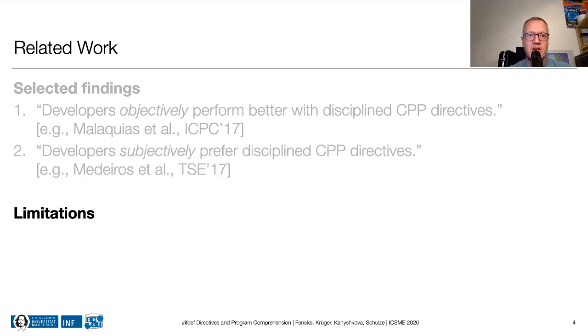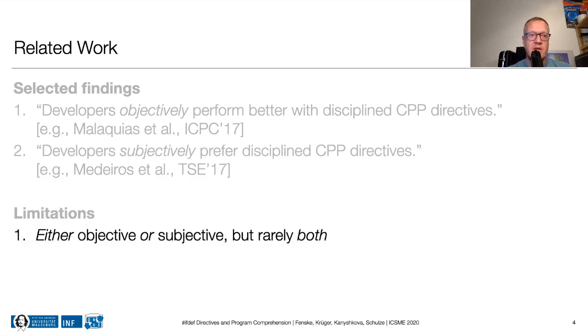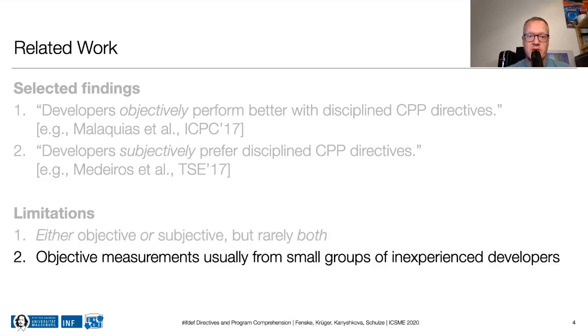So what are the limitations of the existing experiments? Well, we see two things. First, almost all of these experiments either measured the participants' objective comprehension performance or they asked about subjective preferences. However, almost none measure both using the same code examples and the same group of participants. Secondly, when it comes to objective comprehension performance, most experiments relied on a small number of inexperienced developers, usually computer science students. But how well do these results translate to experienced developers?